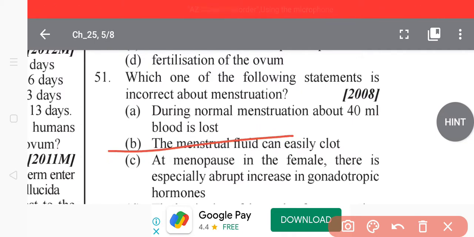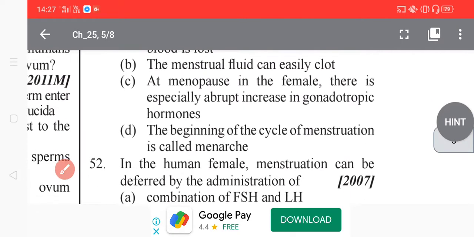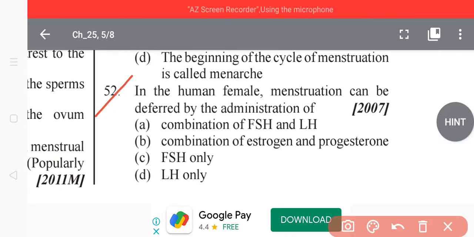Menstrual fluid can easily clot? No, no, no, it is very difficult to clot. Go to question 52.